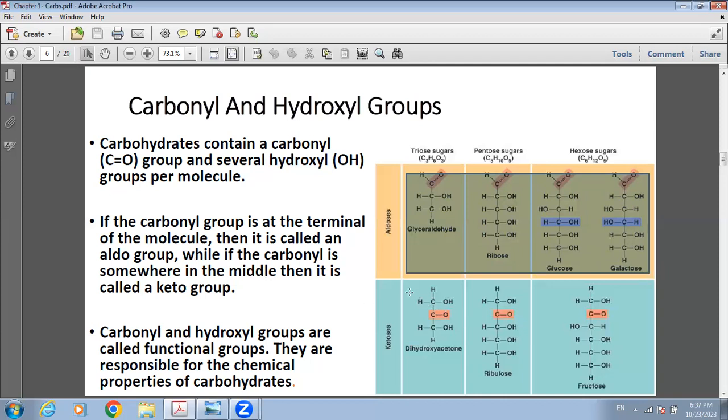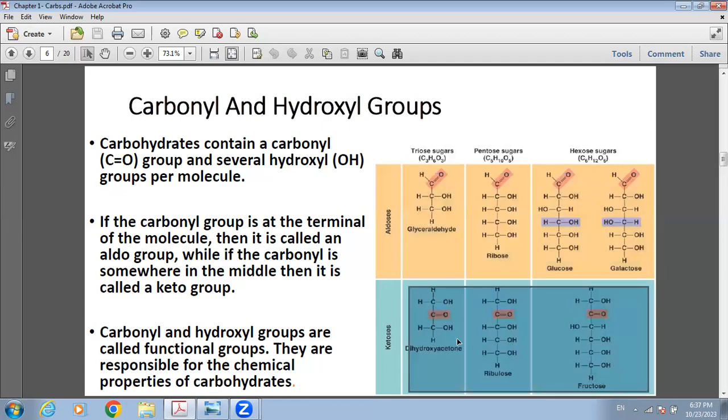If the carbonyl is in the middle, look at the lower row, anywhere in the middle but not at the terminals, then it is called keto.